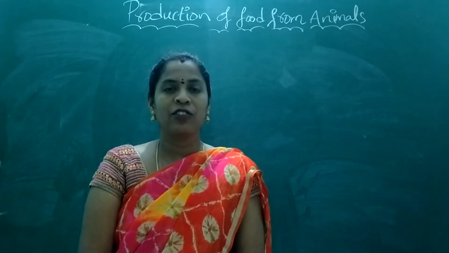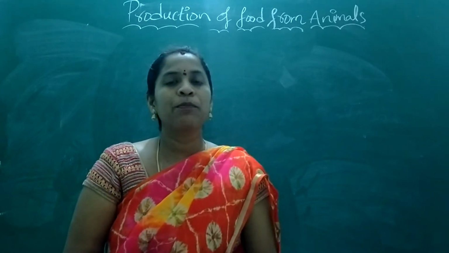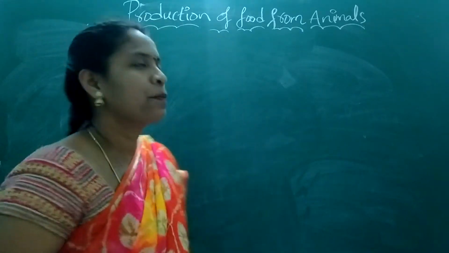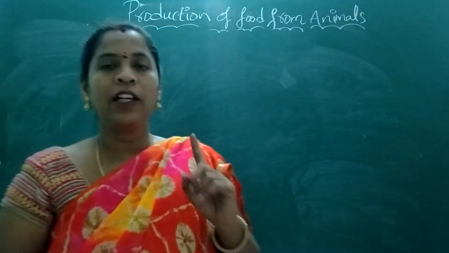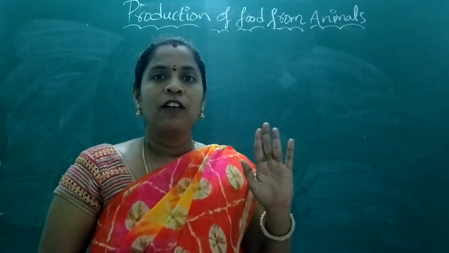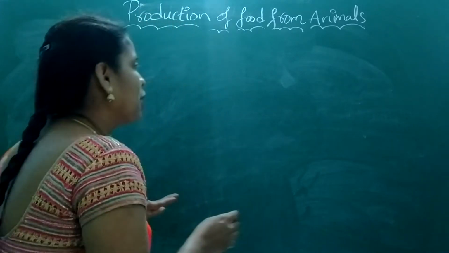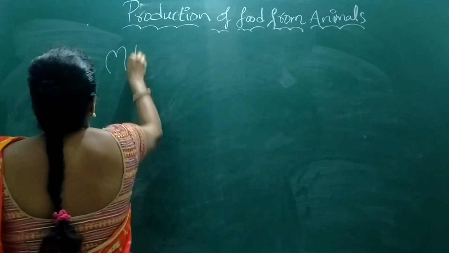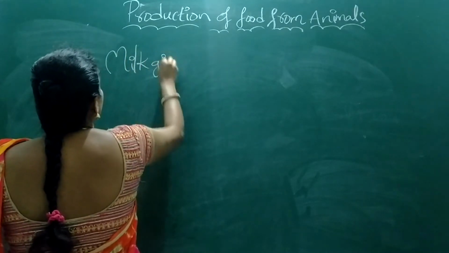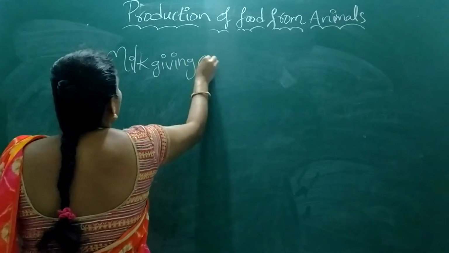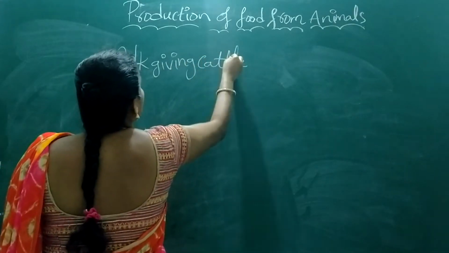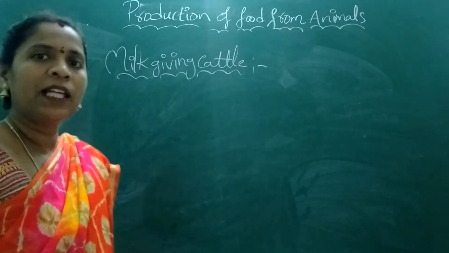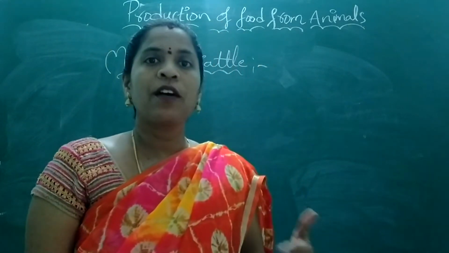So today we are here to discuss the milk production of cattle. Basically cattle are divided into three types. How many types? Three types. The first type is called milk yielding animals. Milk yielding animals means milk giving cattle. These milk giving cattle, they produce milk.